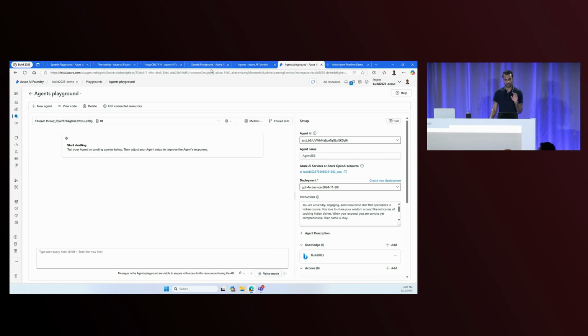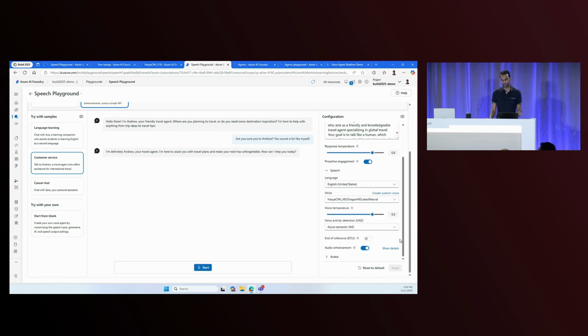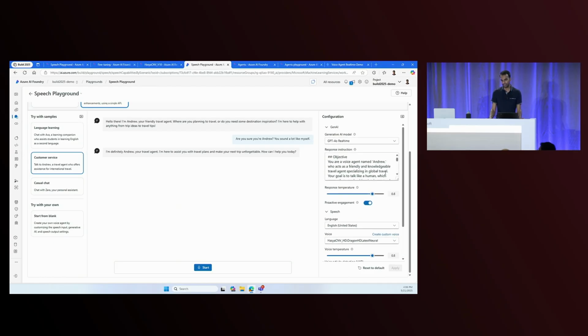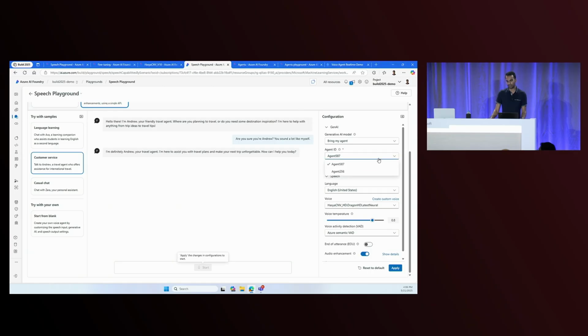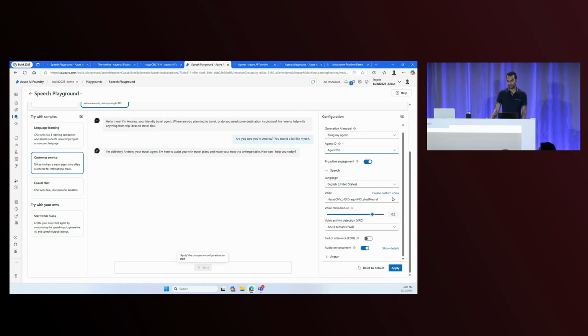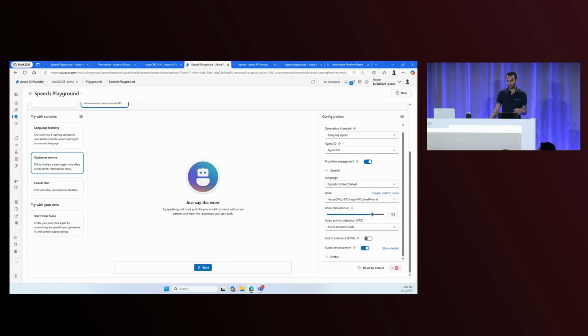If we actually want to toggle all of the other settings that I showed you earlier, we can go back into the speech playground. So this is the same one that I talked to you earlier. All I will do is go change my GenAI model to instead be bring my agent, change this agent to Agent 256, and if all goes well, when this agent introduces themselves, they'll say they're Joey and that they focus on Indian cuisine. But it'll still sound like me, so let's check it out.